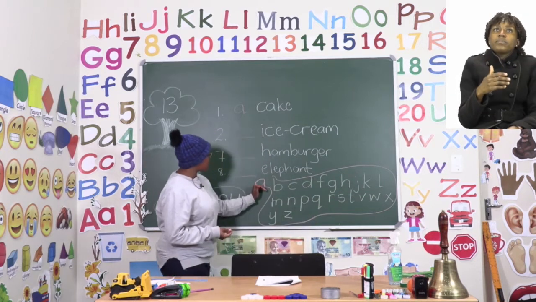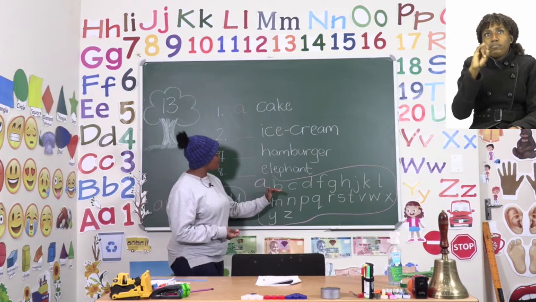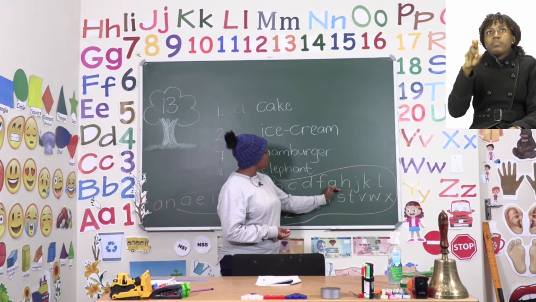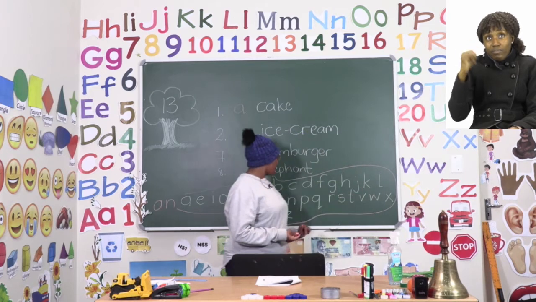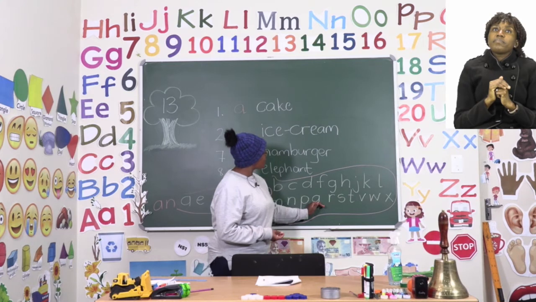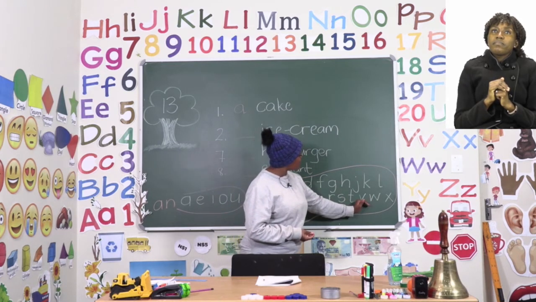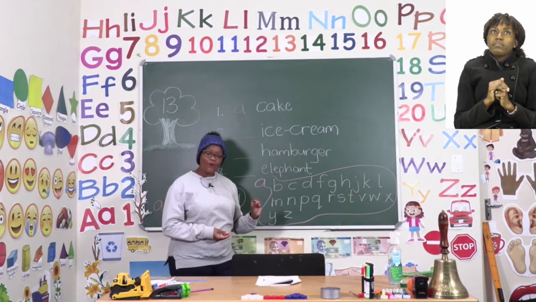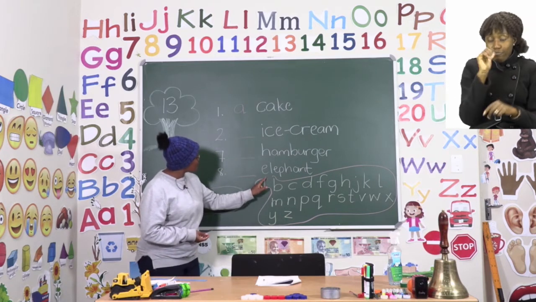So if it is just a, that means the beginning letter must either be a B, C, D, F, G, H, J, K, L, M, N, P, Q, R, S, T, V, W, X, Y, or Z. That's the only time we use a.